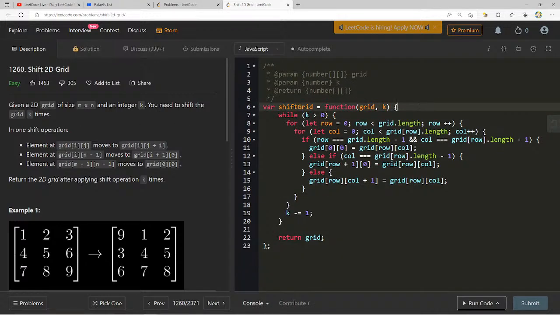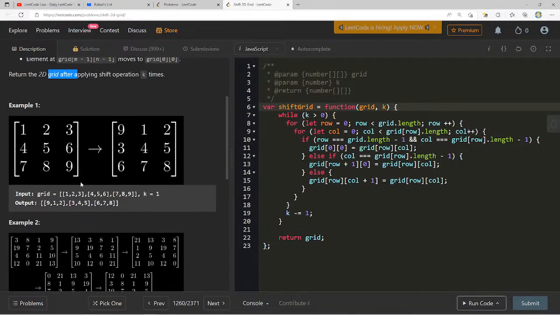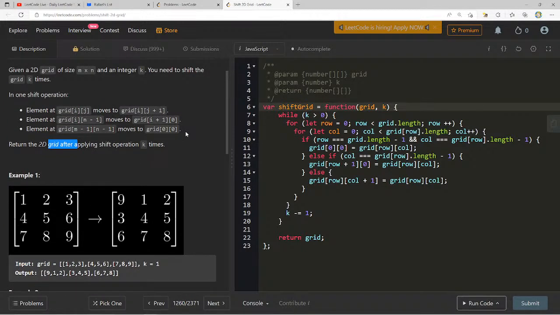Is that in one shift operation, return the grid? So let's see, grid of ij moves to grid of, okay, then we get here. That's one operation. Example 1, input grid, oh, k equals 1, okay? So I moved this there, but then I get here. Once I've already moved it, I shouldn't consider it again, right? Need to shift the grid k times.